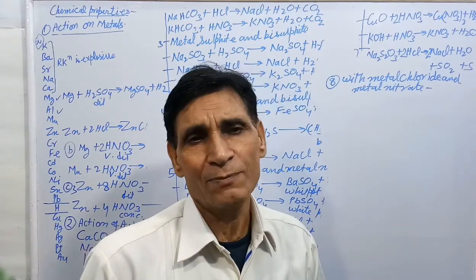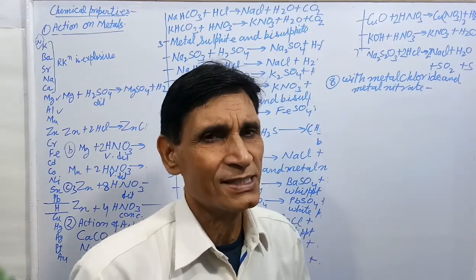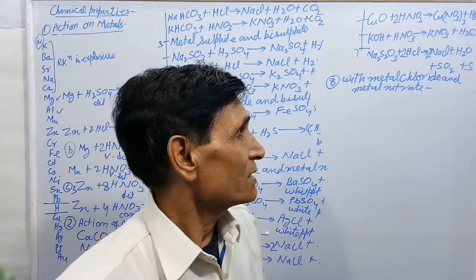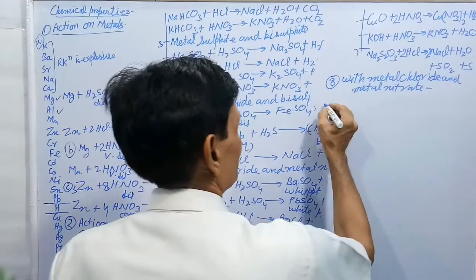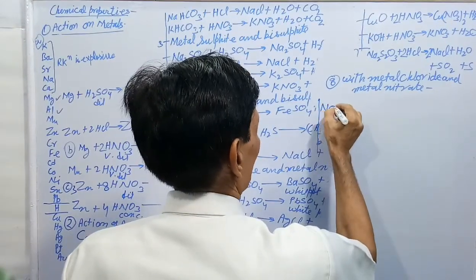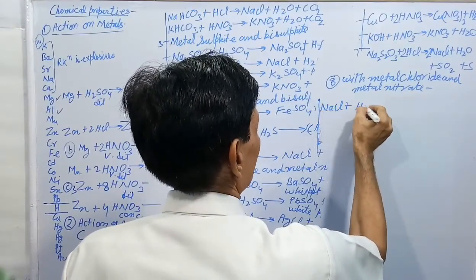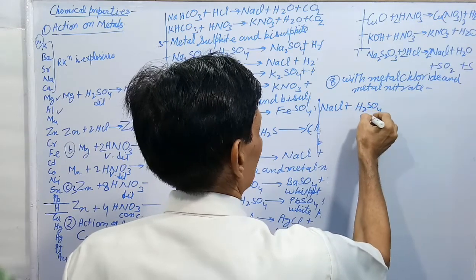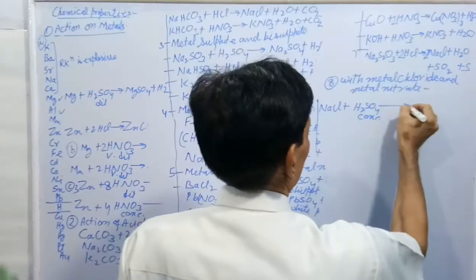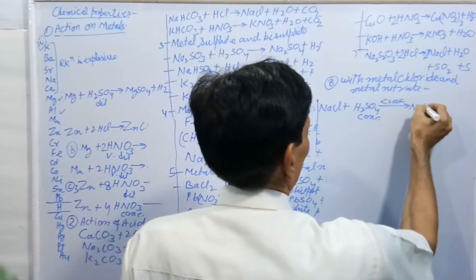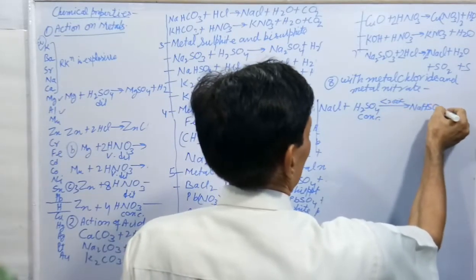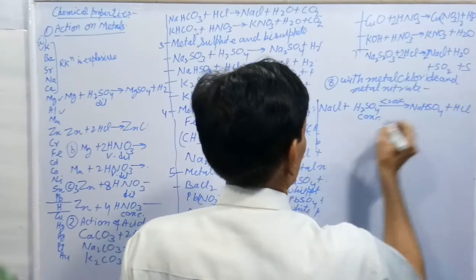Concentrated sulfuric acid is almost a non-volatile acid. It displaces the volatile acid from its salt on heating. See the example. Here NaCl plus concentrated sulfuric acid on heating below 200 degrees forms NaHSO4 plus HCl.